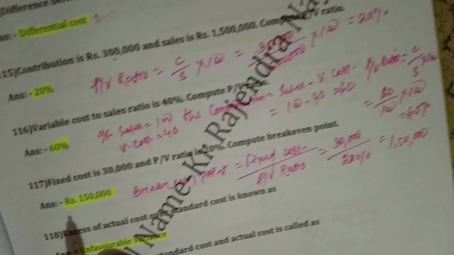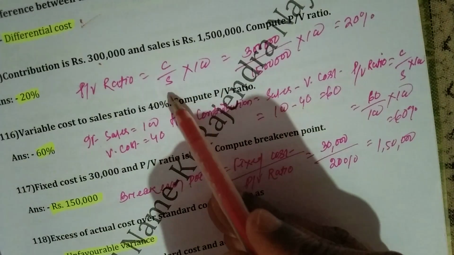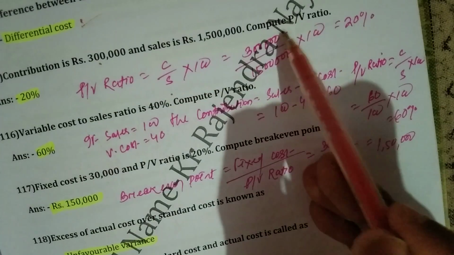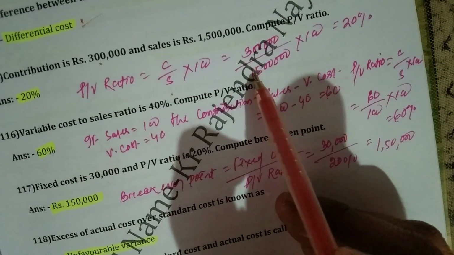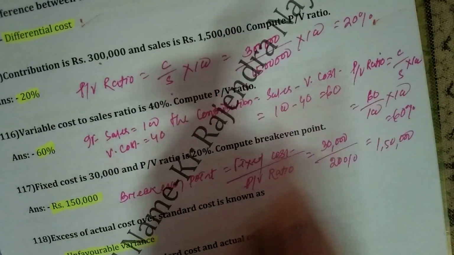As you know, the formula of PV ratio is contribution by sales into 100. So contribution given 3 lakh, sales given 1,50,000 into 100, that is 20%.